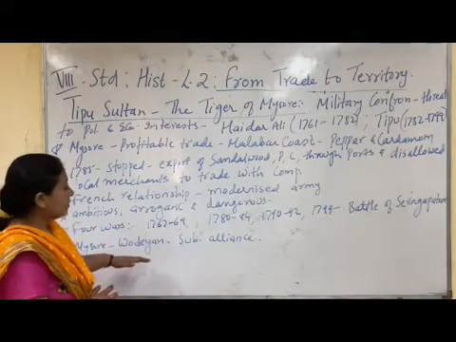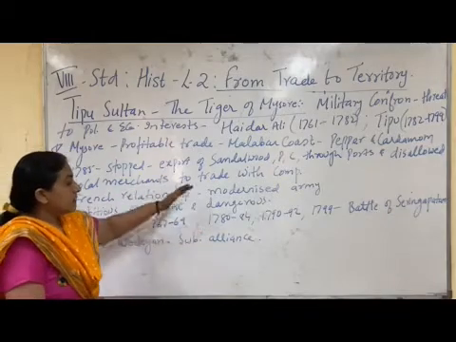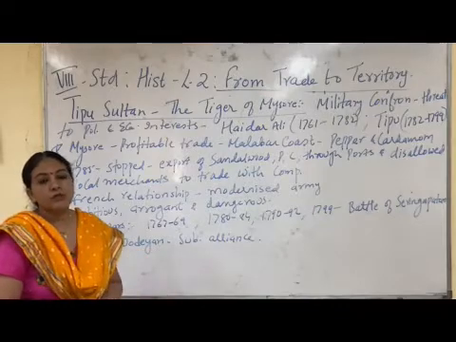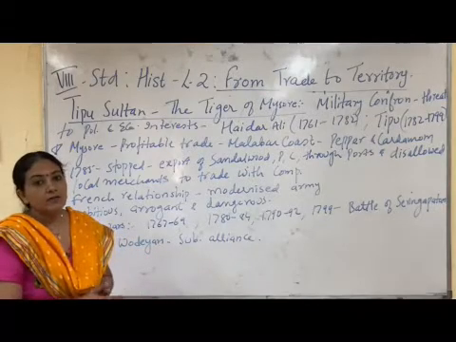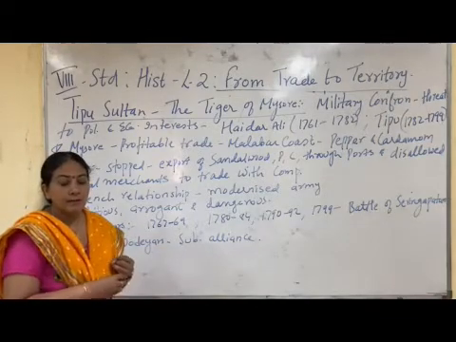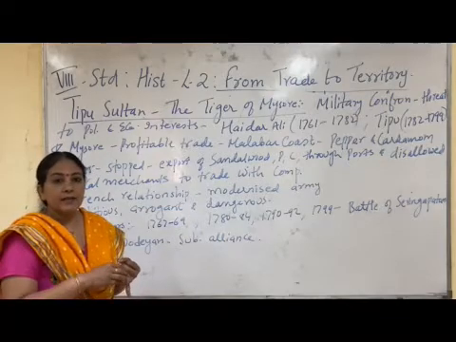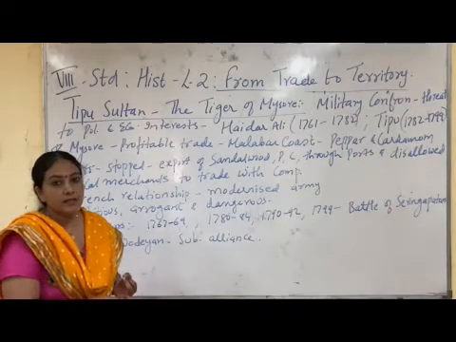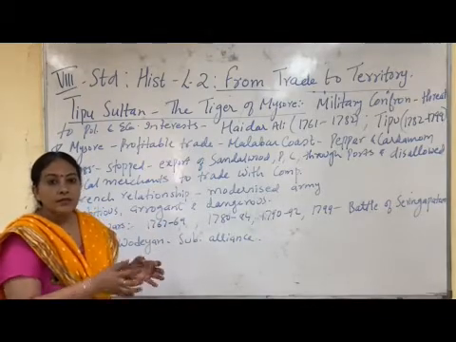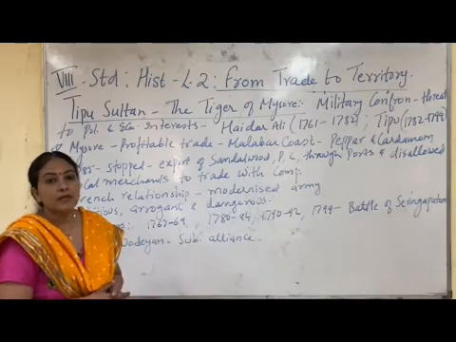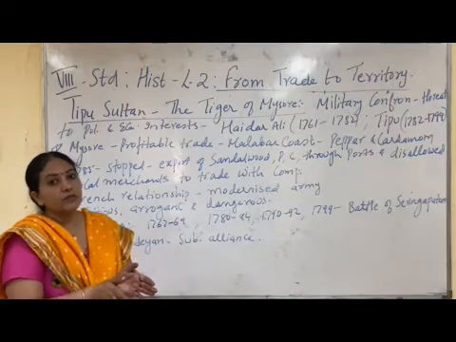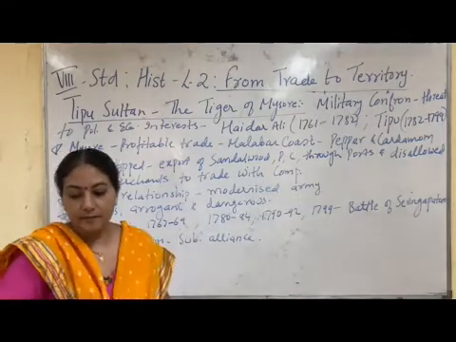Through this war, since Mysore was defeated, Mysore was also forced to sign the subsidiary alliance, and a part of Mysore was taken away by the British. So we have seen that through the Battles of Plassey and Buxar, Bengal and Bihar were already under the control of the British, and now after this war the Mysore area also came under British control. So this way, slowly from trade they are shifting to capturing territories.